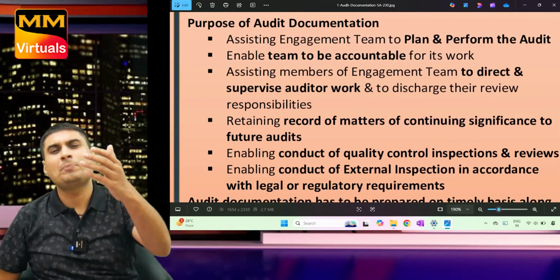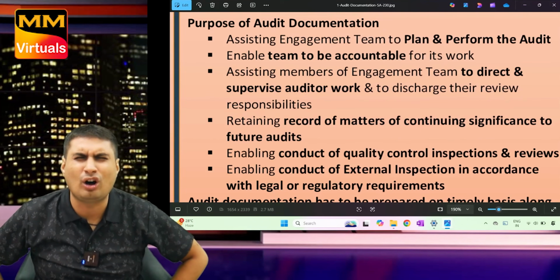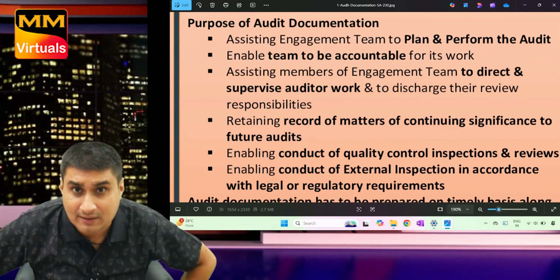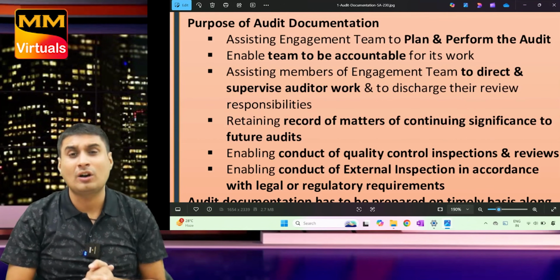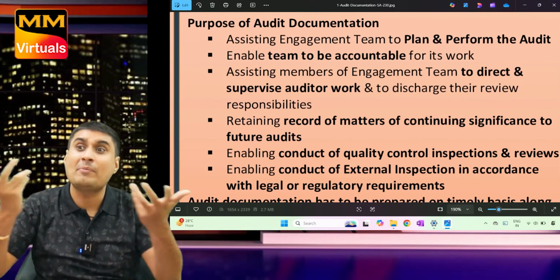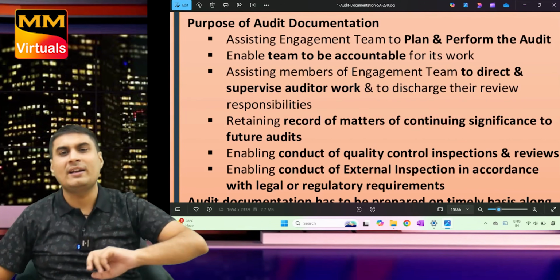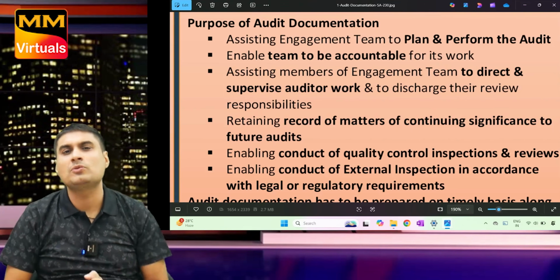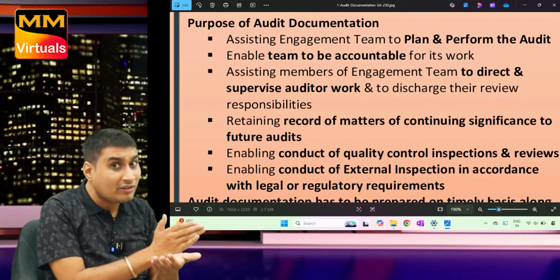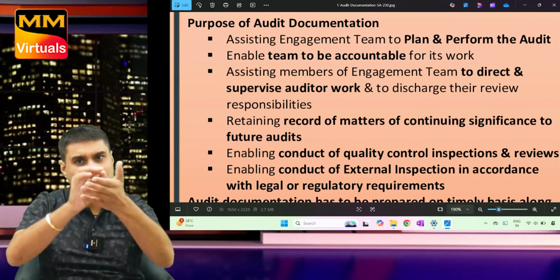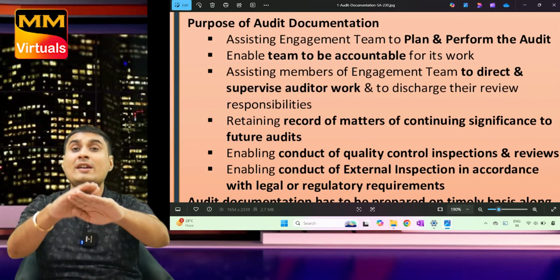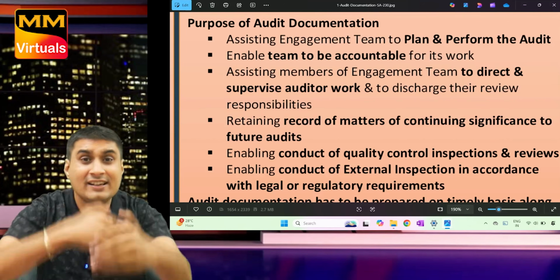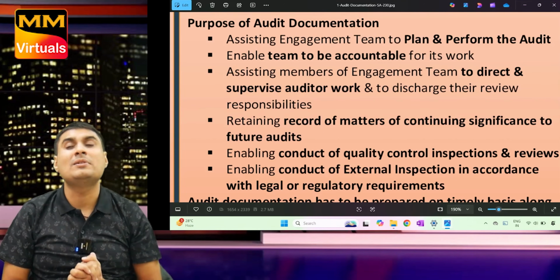Sir, please tell me what is the purpose of documentation. Very simple. Assist the engagement team to plan and perform the audit. Now, if I sign, I am accountable. Enable members of the engagement team to be accountable for the work. Now, someone will check my work because I have prepared documentation. Assist members of the engagement team to direct and supervise work and discharge their review responsibility.